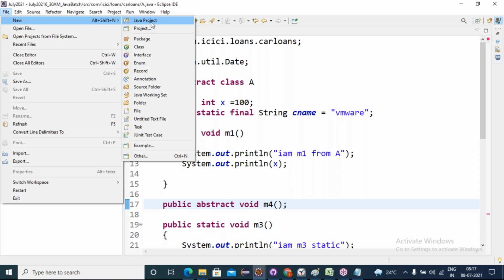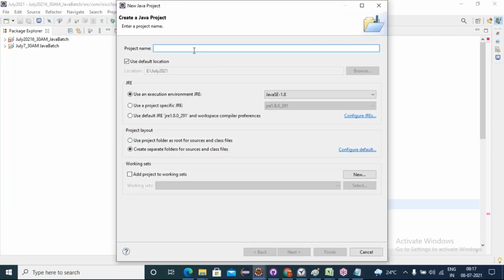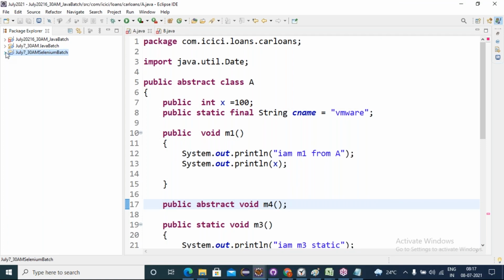New project. I'm creating a project named July 7:30 a.m. Selenium batch. Okay, so the Java libraries are getting associated. Just click on finish.